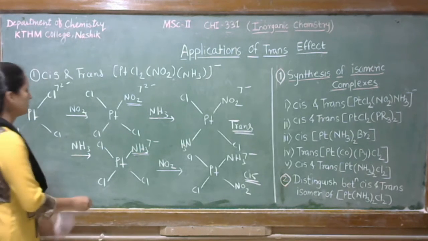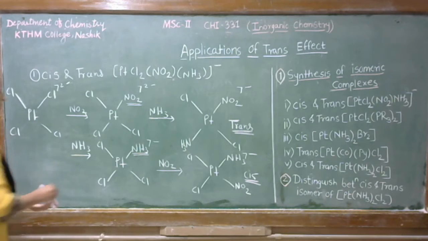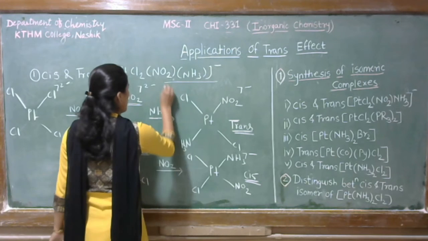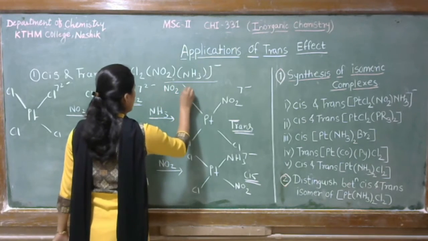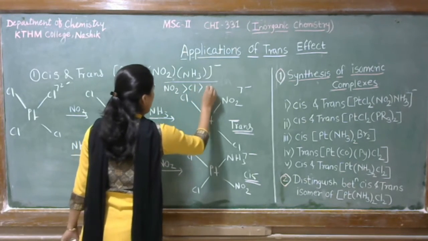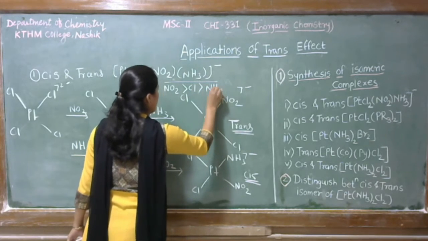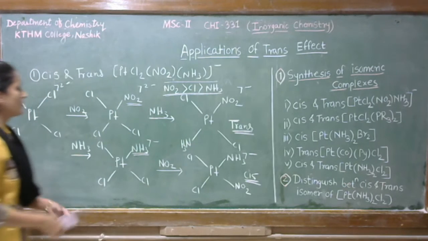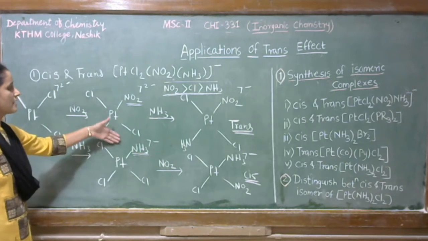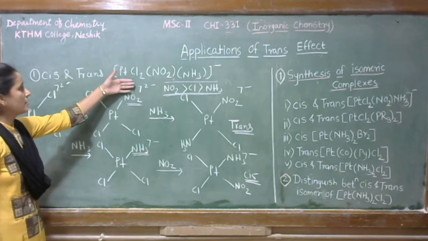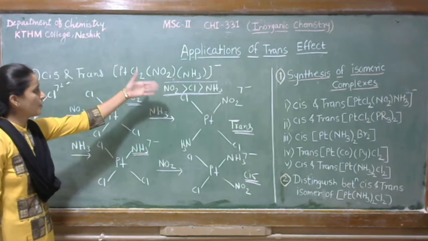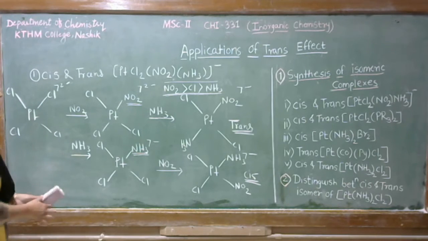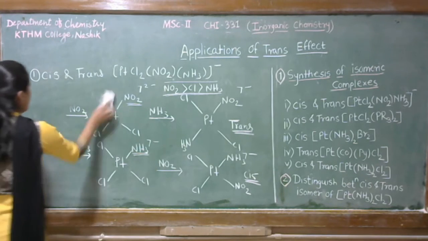Only remember the final conclusion from both examples: NO2 has more trans-directing effect as compared to chlorine and as compared to NH3. Okay. This is the final conclusion. So we have here synthesized cis and trans isomers of [PtCl2(NO2)(NH3)]⁻ by using [PtCl4]2⁻ as a starting substrate or starting complex. Let's see the next one.